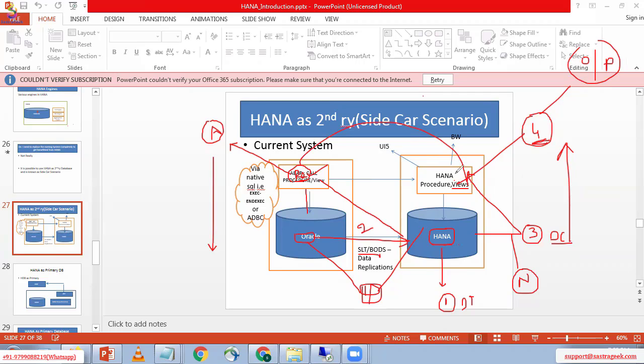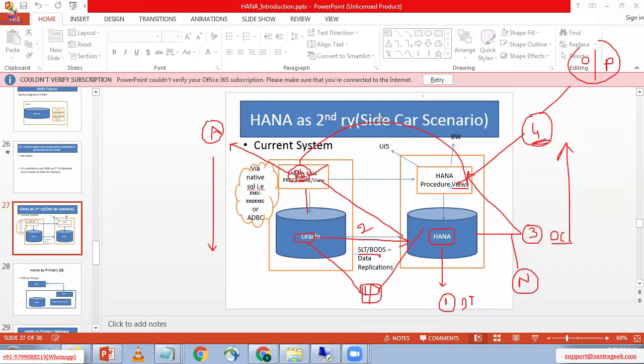But how will the ABAP application call it? Actually, this ABAP application is in one system, and the HANA database is in another system. Both are in different systems. If both are in different systems, how will our ABAP application call the view?